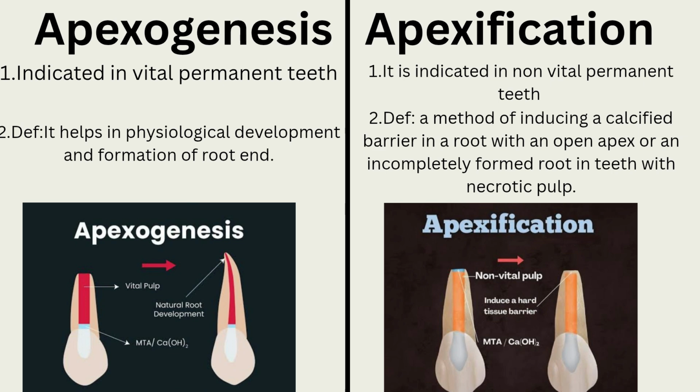In case of apexogenesis, it is indicated in vital teeth, and apexification in non-vital teeth. Coming to definition, apexogenesis means formation, so it helps in the formation of the root end. Apexification means fixation, so it forms a calcified barrier in a root with an open apex or in case of necrotic pulp.